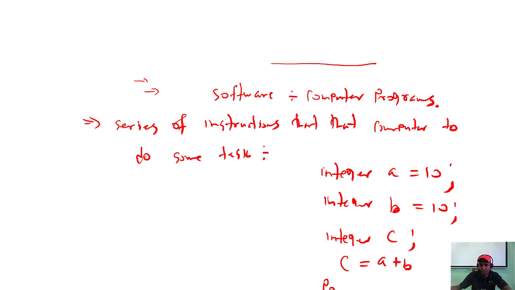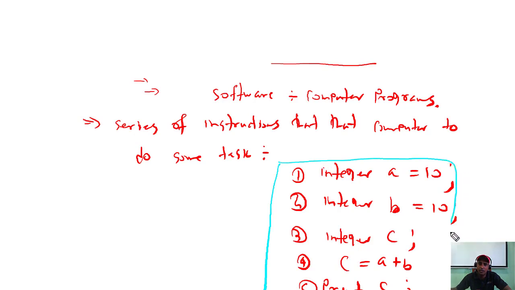I want to print c. This is instruction 1, instruction 2, instruction 3, instruction 4, instruction 5. That's why I said this is a small computer program. We are adding two values a and b and getting an answer, so this is just a small addition program.